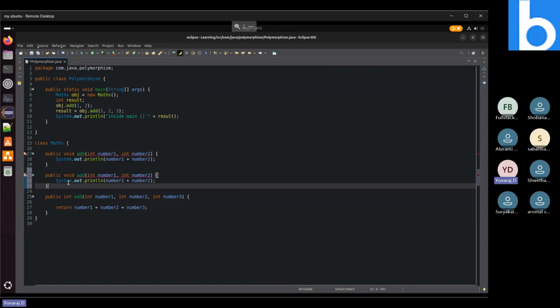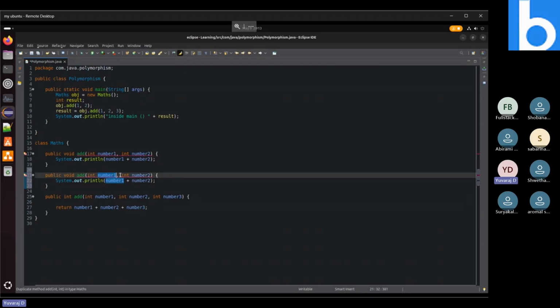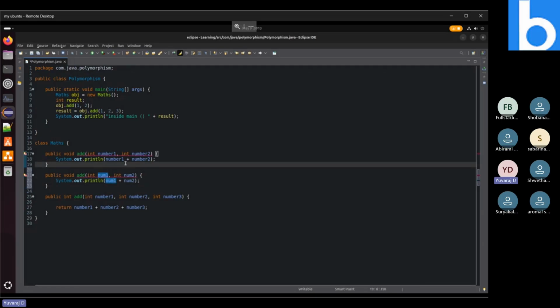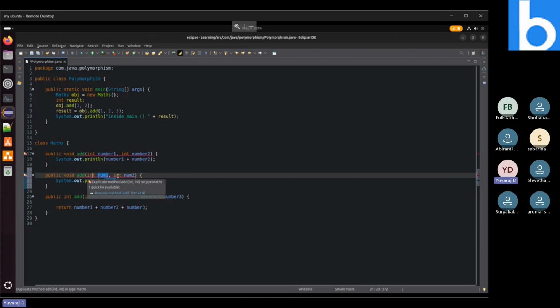So when we declare a duplicate method like this, even if we change the variable name, like num1, num2. This is what you are asking, Abhirami, right? Yes, you are correct. Okay, I got you. We can't define a duplicate method like this. We can declare methods with the same name, but at least we need to differ in the number of parameters we are providing. Here we provided two parameters, and likewise two parameters over here. So